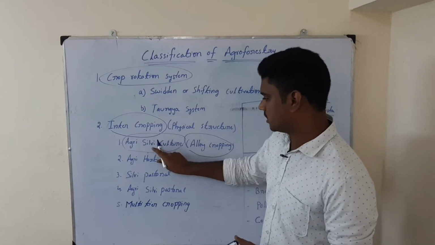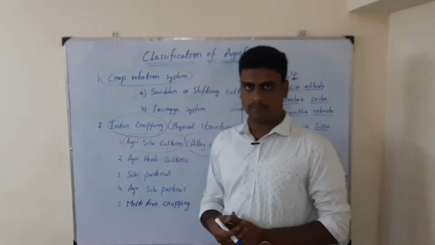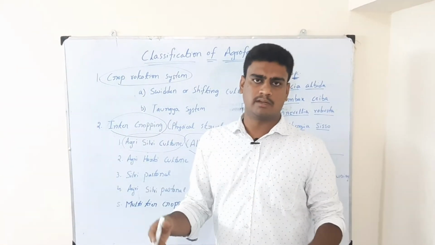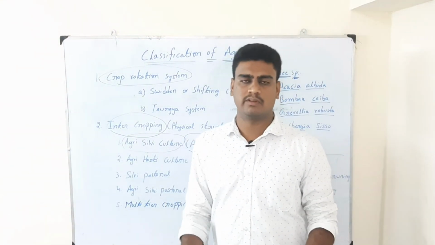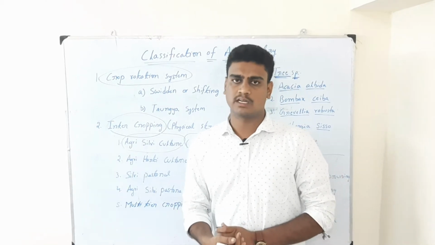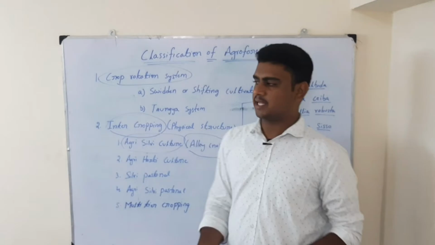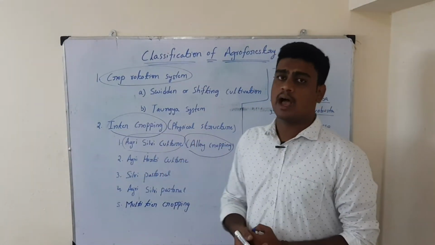Why can we say agri-silviculture can be called alley cropping? Alley cropping is nothing but the raising of tree species, and in between the tree species we go for the raising of agriculture crops. That is the meaning of alley cropping. In agri-silviculture also we are doing the same thing. That's why agri-silviculture can be considered as alley cropping.